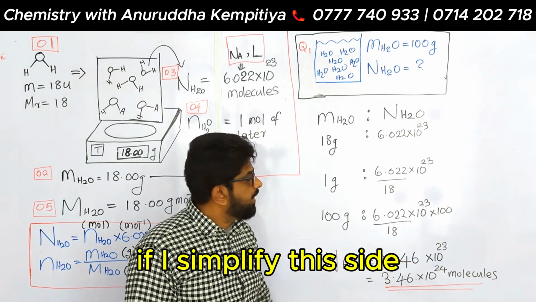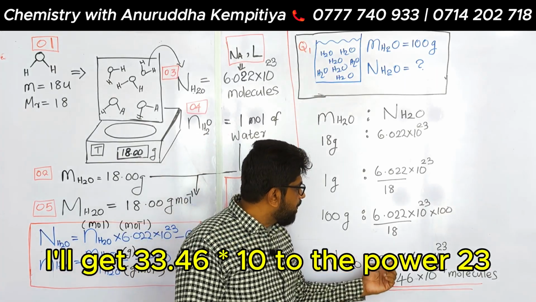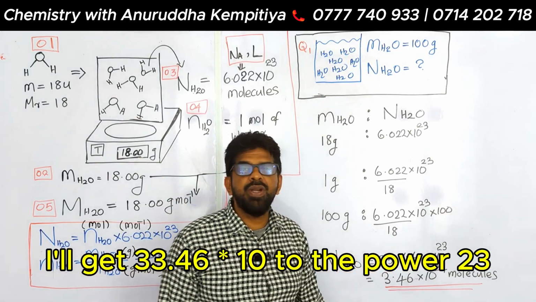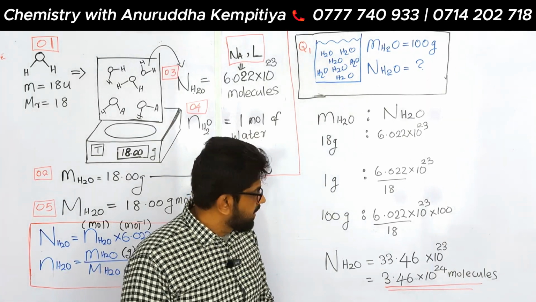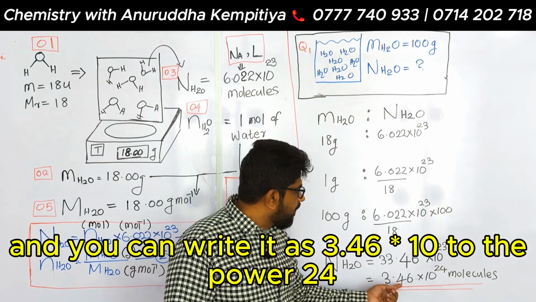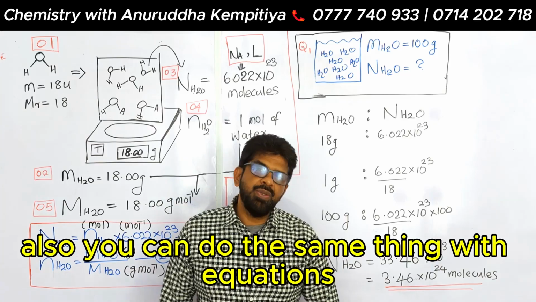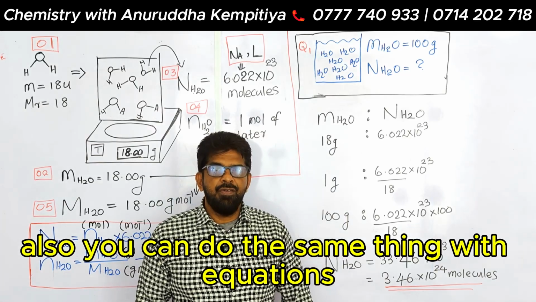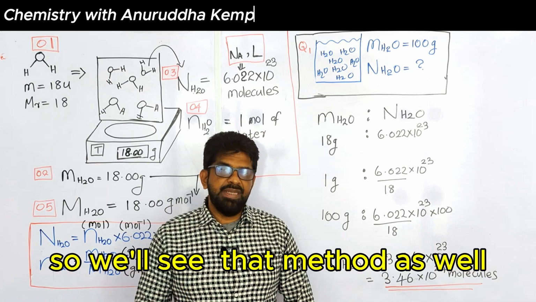If I simplify this side, I'll get 33.46 times 10 to the power 23. That is the number of water molecules. And you can write it as 3.346 times 10 to the power 24 water molecules. Also, you can do the same thing with equations. So we will see that method as well.